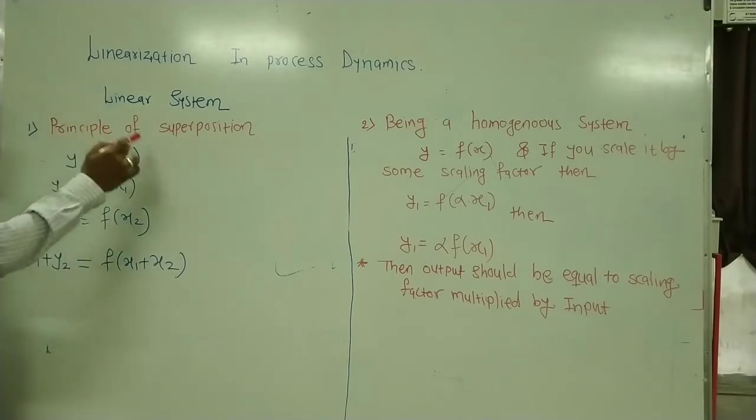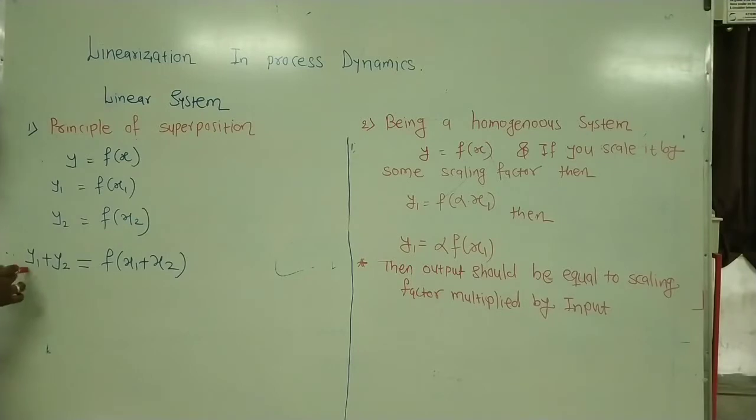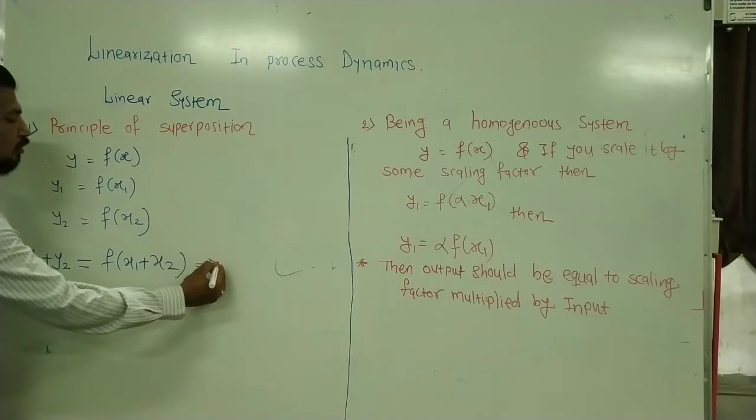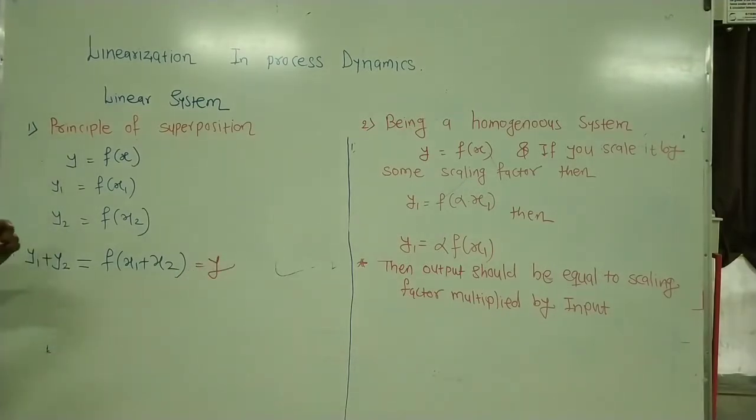Then, according to the principle of superposition, the summation of the outputs, y1 plus y2, should be equal to the output for the summation of the inputs, f(x1 plus x2). This is the principle of superposition. Consider that y1 is equal to f(x1) and y2 is equal to f(x2). Then y1 plus y2 is equal to f(x1 plus x2), which is equal to, suppose, y. So if the summation of the two inputs gives the summation of the two outputs, then we can consider that this system obeys the principle of superposition, and this system is a linear system.